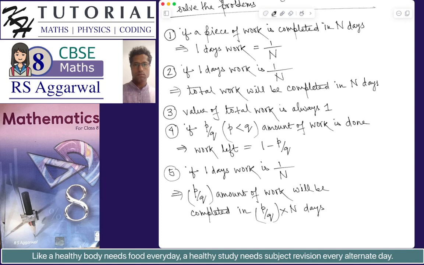So if it is known that the amount of work done in one day is 1 by n, then how much time will it take to complete p by q amount of work? That will be p by q multiplied by n days. So I think these are the main concepts that have been used to solve the problems so far.